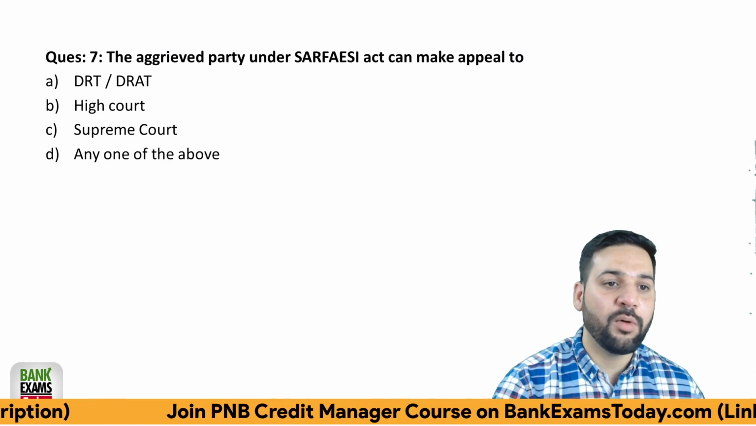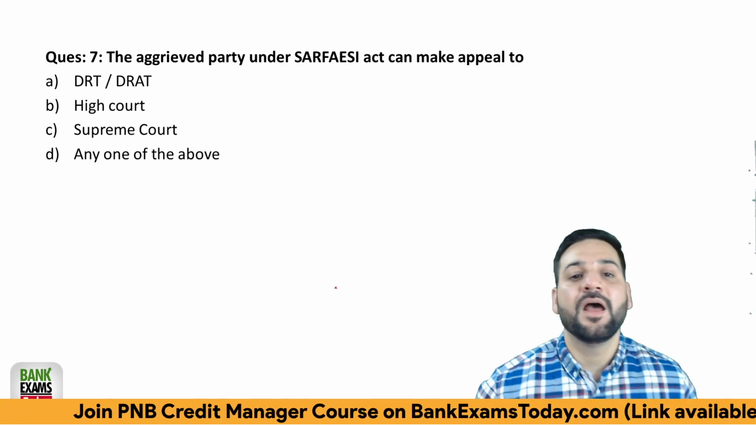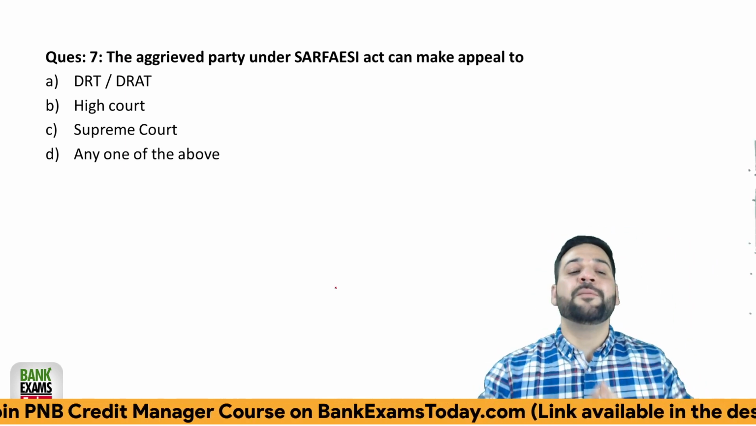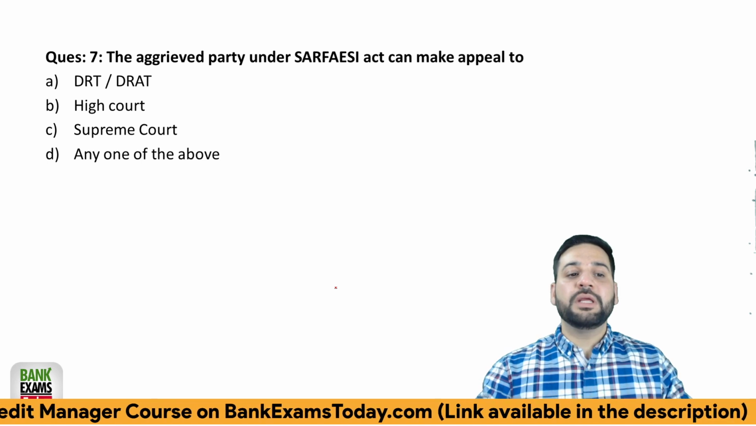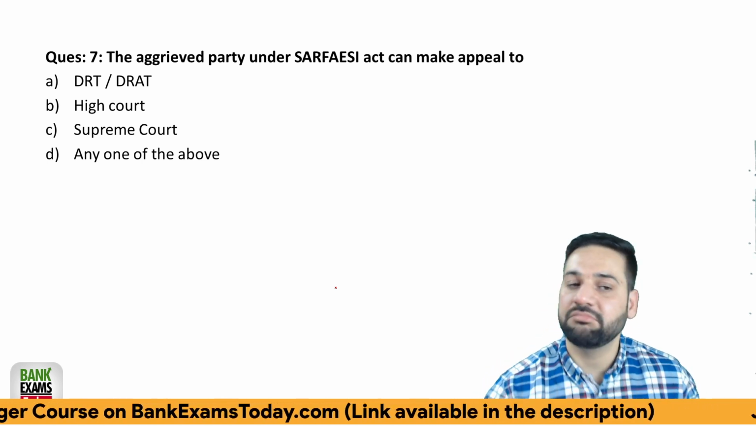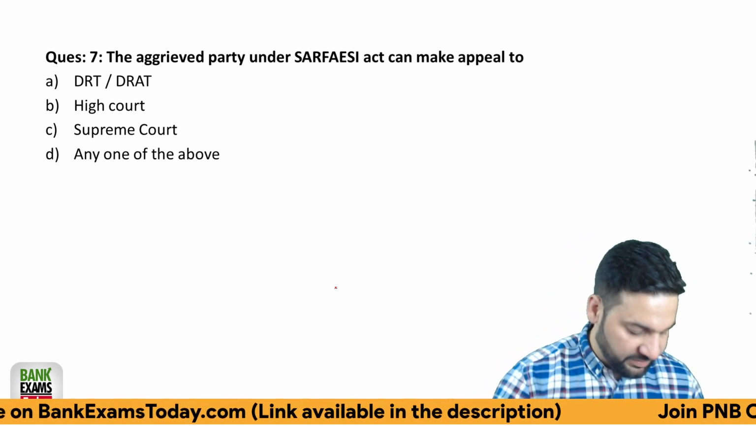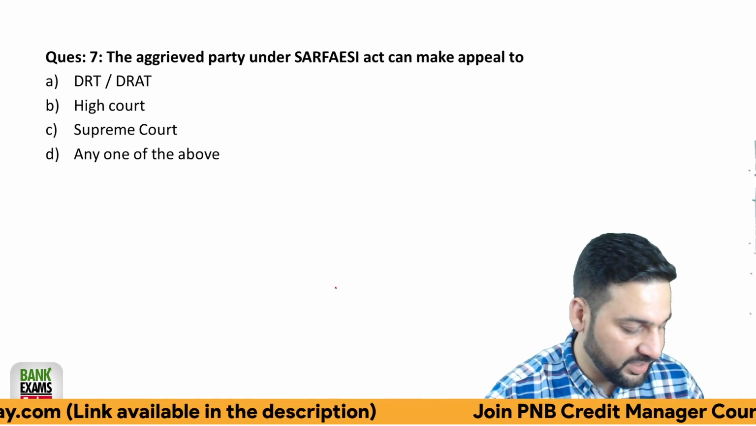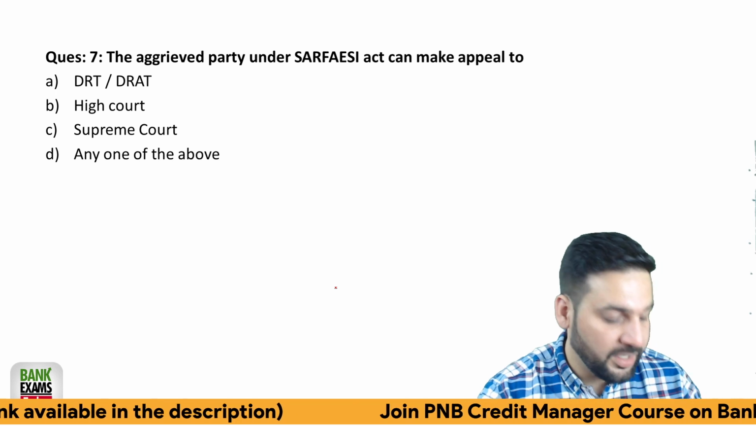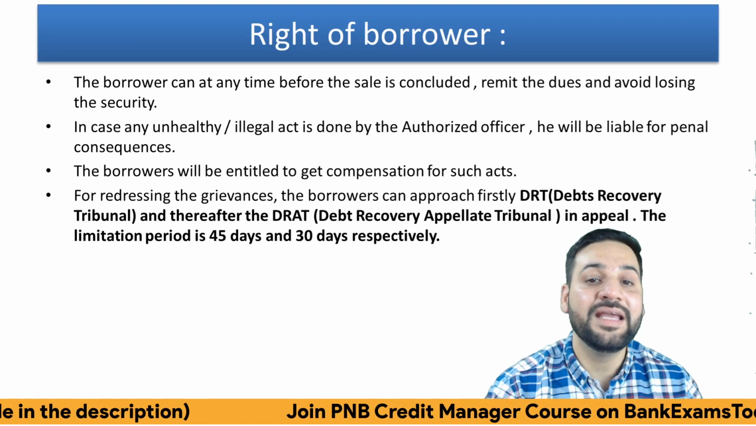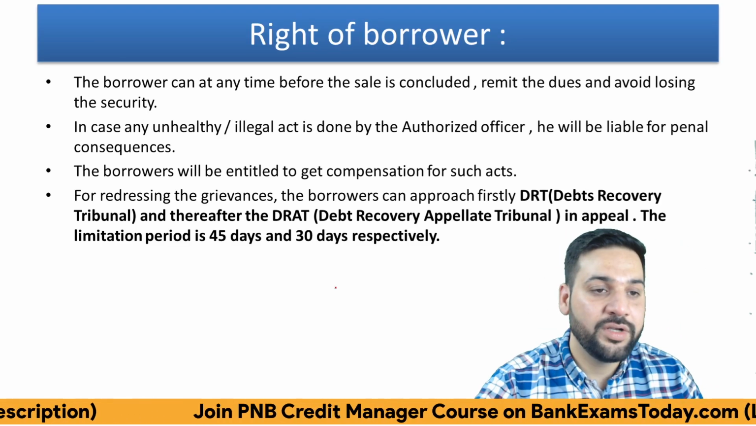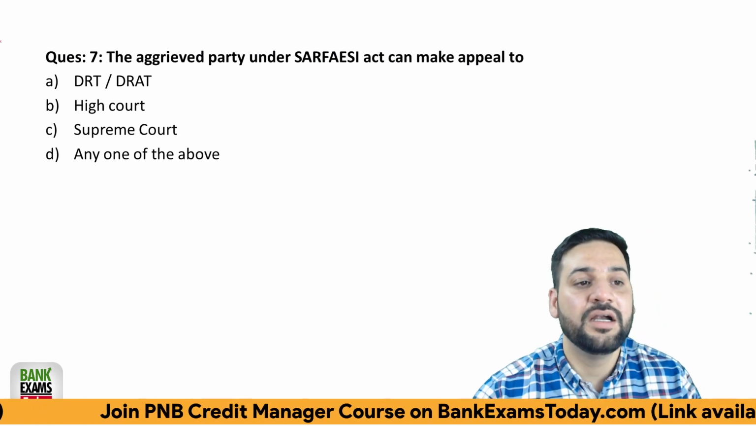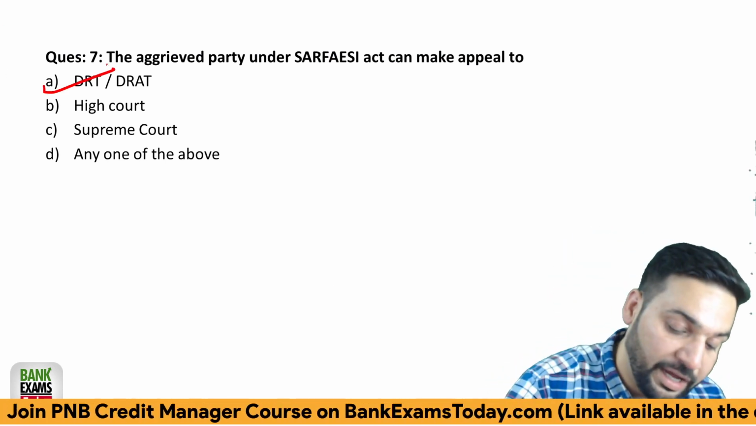So let's move forward. The aggrieved party under the SARFAESI Act can make an appeal to whom? High Court, Supreme Court, DRT, DRAT, any of the above. Give me the correct answer. Very, very important question, students. It is DRT and DRAT, Debt Recovery Tribunal and Debt Recovery Appellate Tribunal.